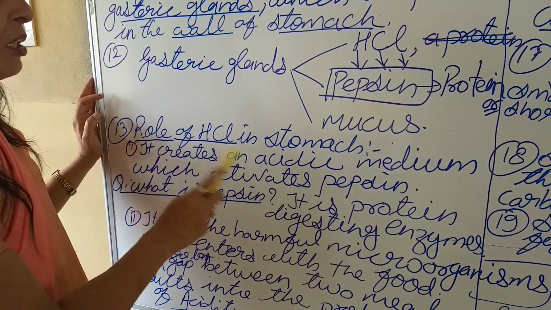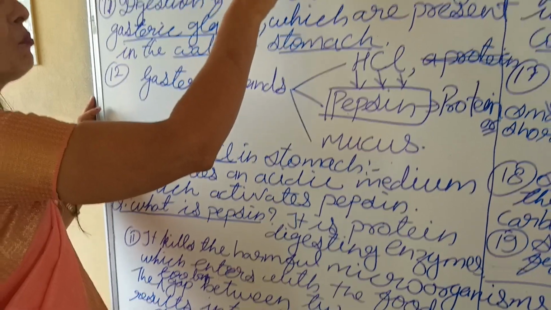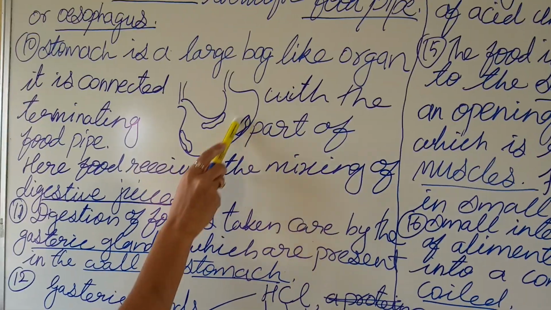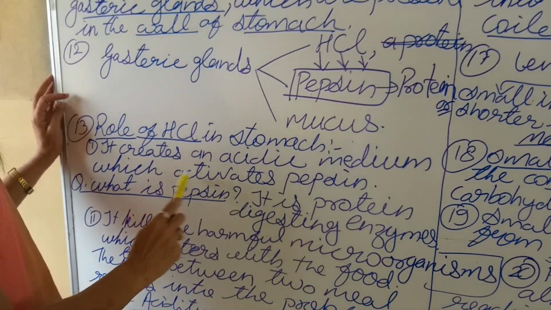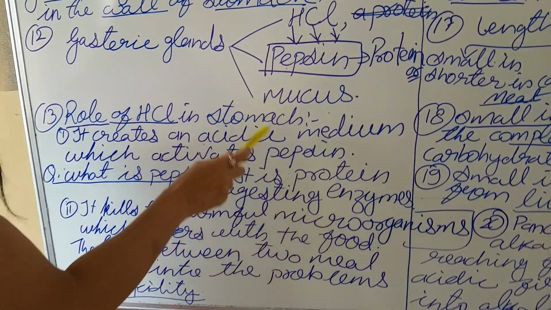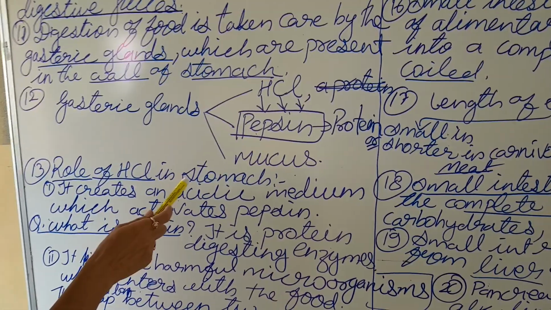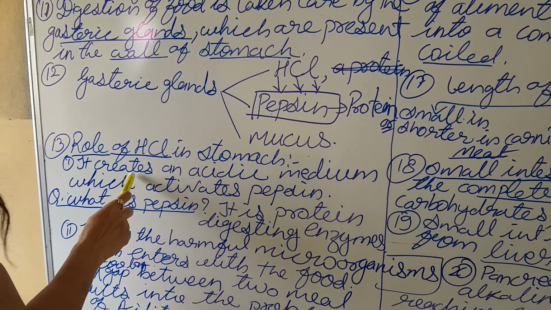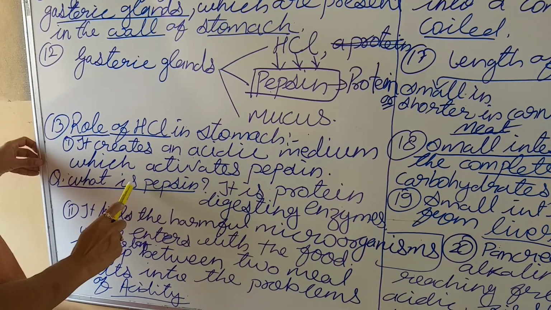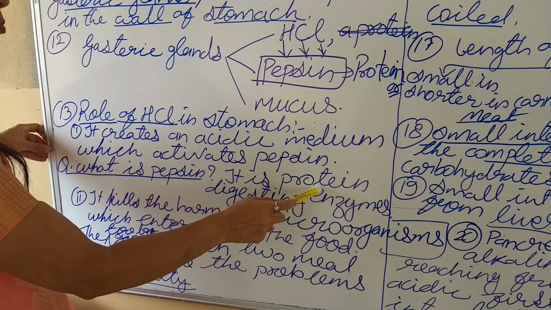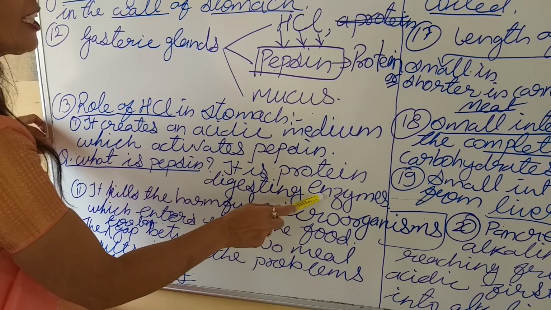So the medium inside the stomach would be acidic. It creates an acidic medium which activates pepsin. The creation of acidic medium in the stomach is actually to make pepsin active. Then what is pepsin? It is a protein digesting enzyme.